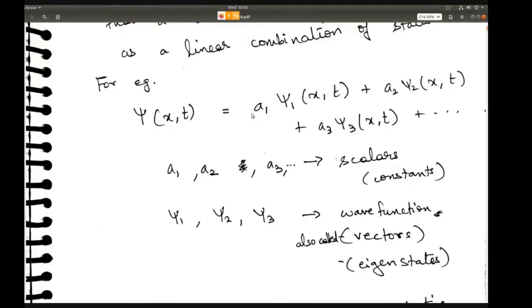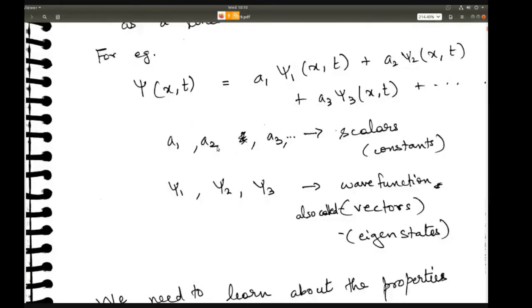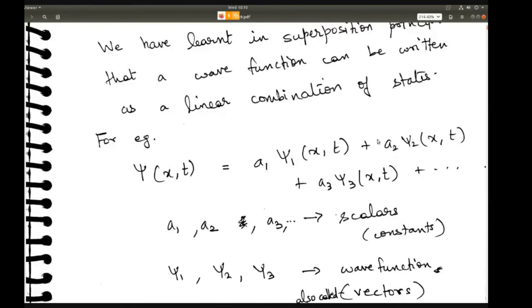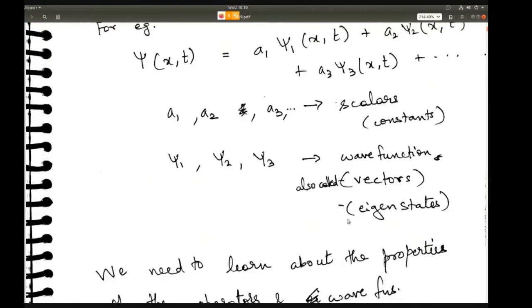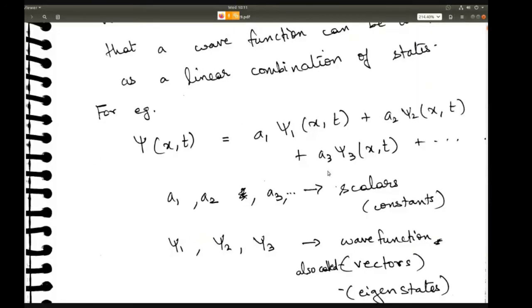In quantum mechanics, you will see that we always do a linear combination of the states. Because of that, most of the operators, and the states, these psi1, psi2, psi3, which are wave functions, sometimes also known as vectors, all of these vectors and operators follow certain properties, which will lead to the linear combination, which will lead to the superposition principle, essentially.